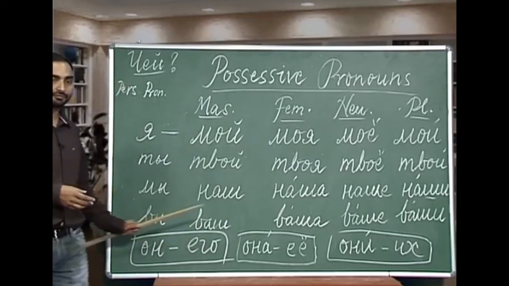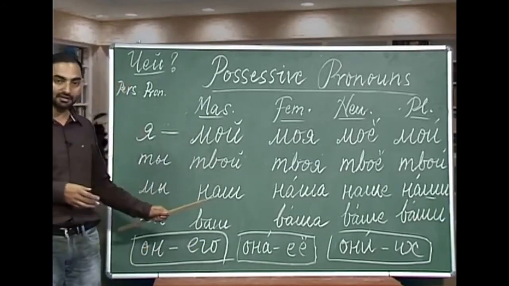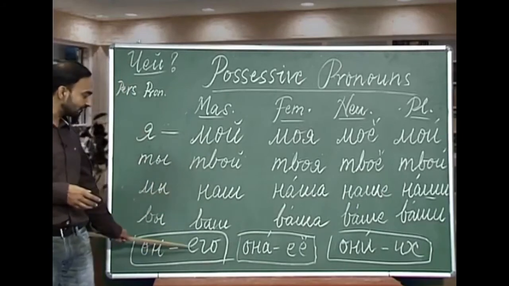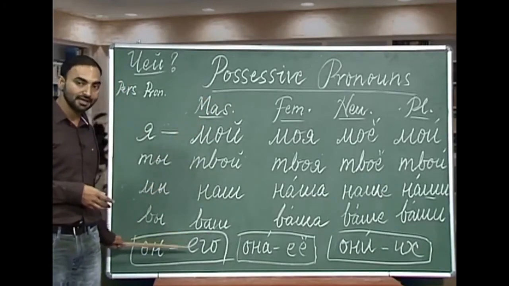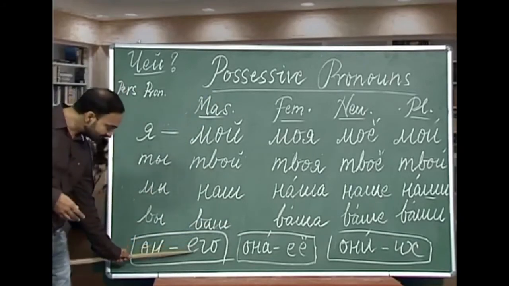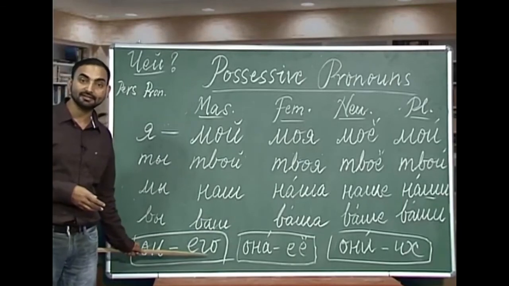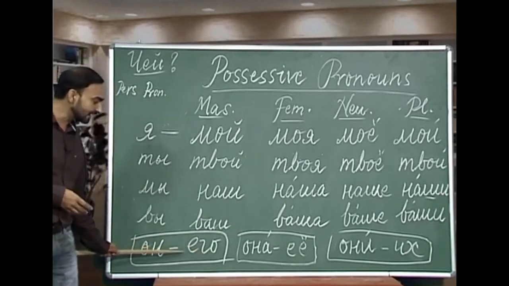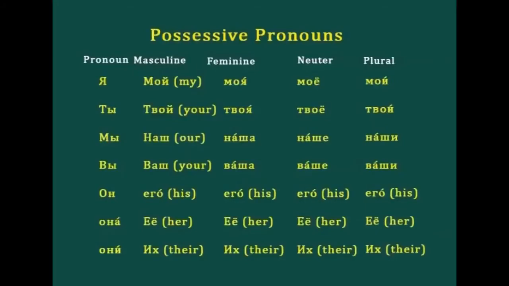From on and ano, please remember that with masculine and neuter we derive the same form of possessive pronoun, ivo. One more thing you have to remember is that in this combination, this g is pronounced as v, not as g. So, how will you pronounce this? Ivo, not ego. So, from on and ano we have the possessive pronoun ivo, his.